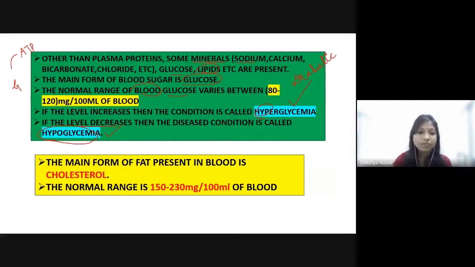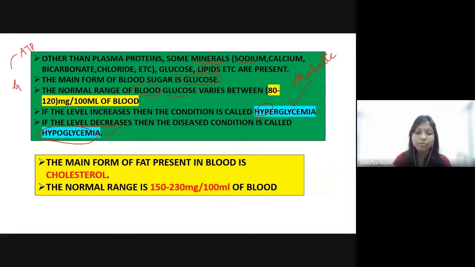So if a hypoglycemic condition occurs, if there is low glucose, then low ATP will be produced. Then we will have low energy to do our work. Our cells will not function properly due to less energy. So this is the hypoglycemic condition if the level decreases from the normal range.